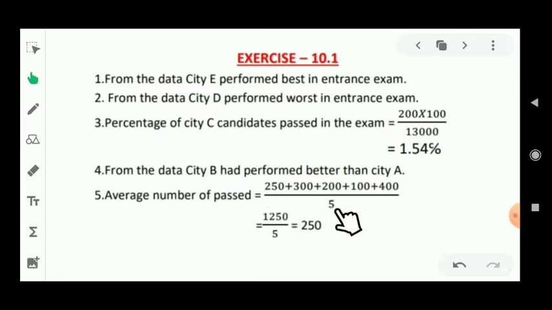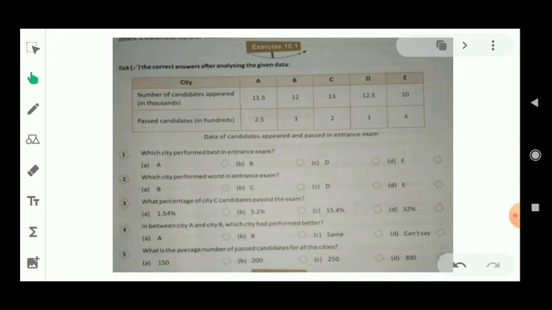So it should be divided by 5. After solving it, its value will be 250. So option number C is right for this question.